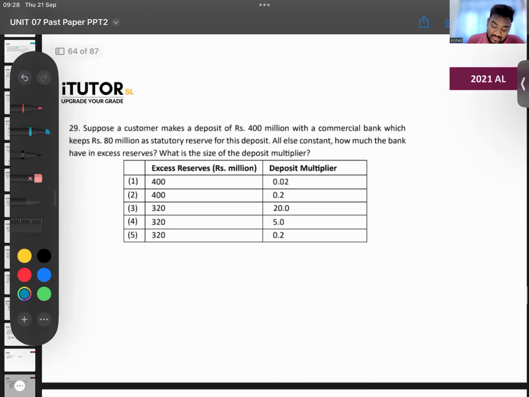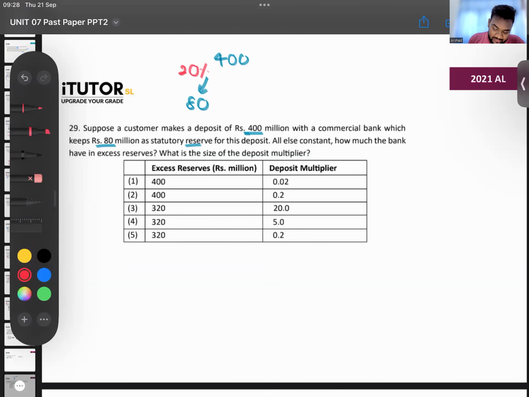29. Suppose a customer makes a deposit of 400 million with a commercial bank, which keeps 80 million as statutory reserve for this deposit. Very simple, guys. Can you tell me how much is the SRR? The customer deposited 400. If the bank has to keep 80 million as required reserves, what is the percentage? Now, this is using your common sense. Mathematically it is 80 over 400 into 100, but your maths knowledge has to click in. They have kept 20%.